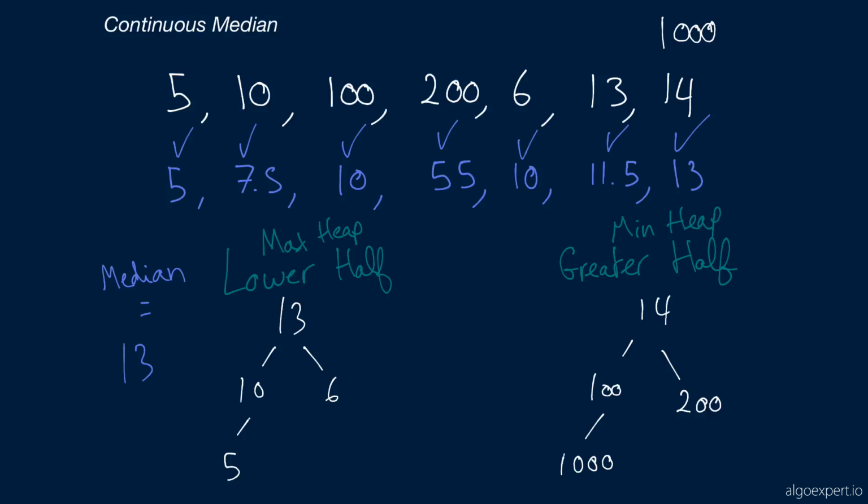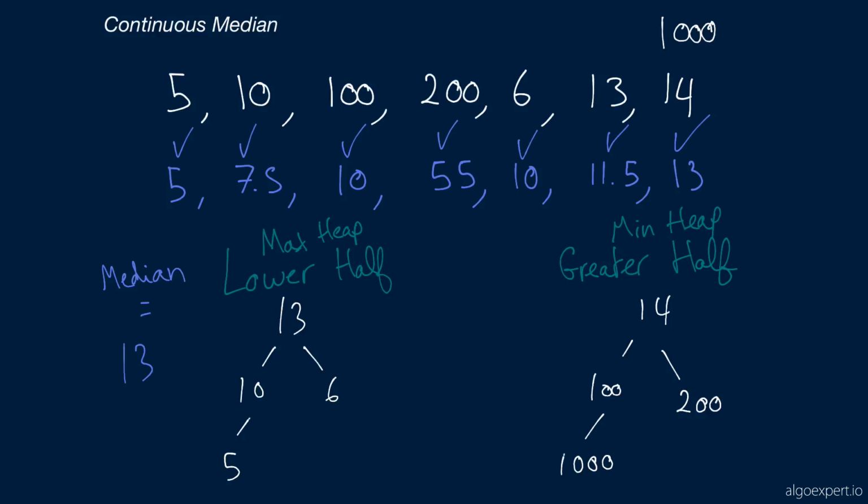That's how it functions. Okay, you store the lower half of all the numbers that you're adding in a max heap. You store the greater half of all the numbers that you're adding in a min heap. And whenever you insert numbers, you check if the number is smaller than the maximum value of the lower half. If it is, you add it there. Otherwise, you add it to the greater half. Then you rebalance the heaps if they differ by more than one element, if they differ by 2 elements. And then you can compute the median instantly.